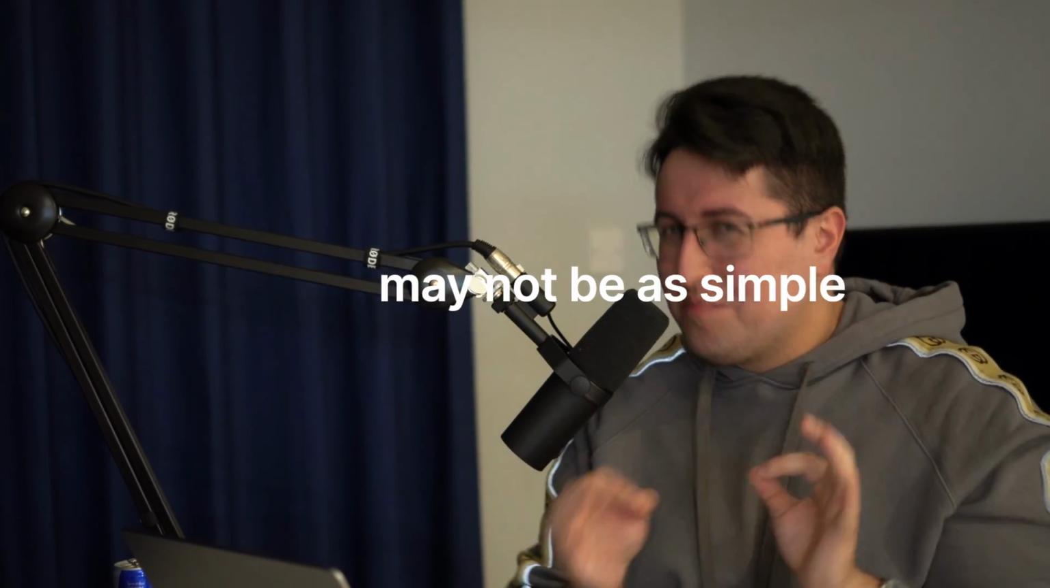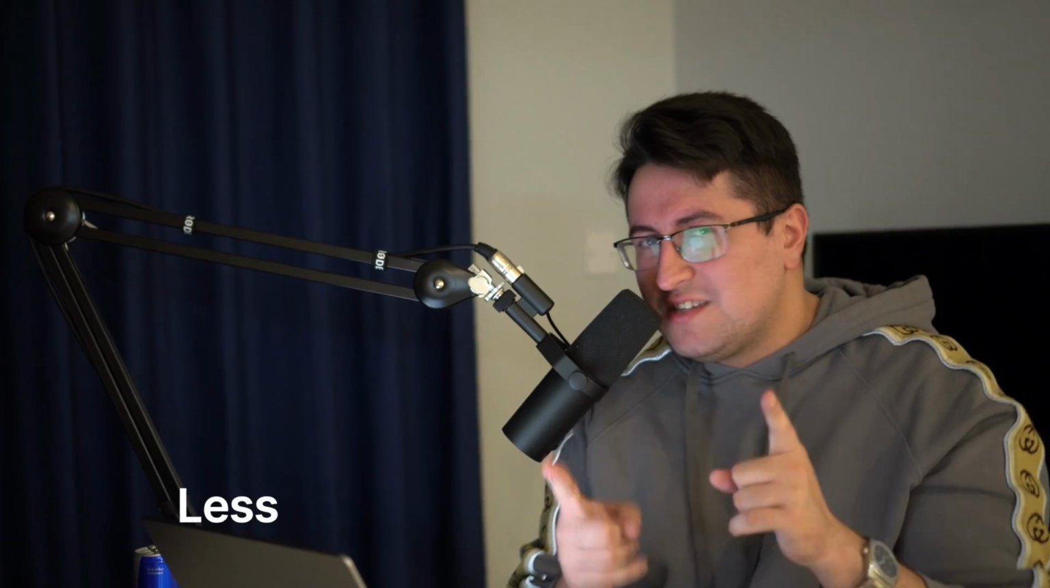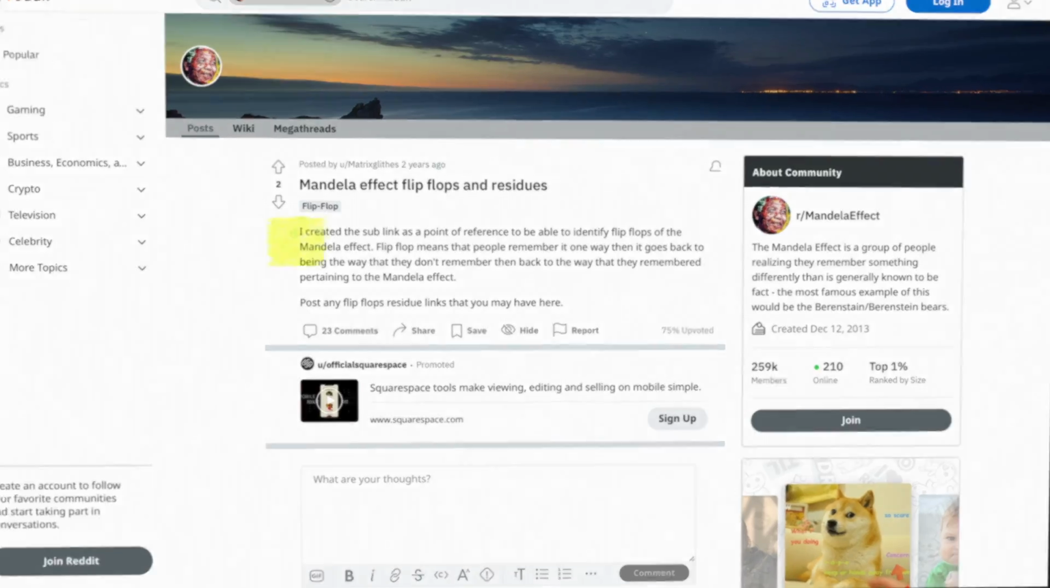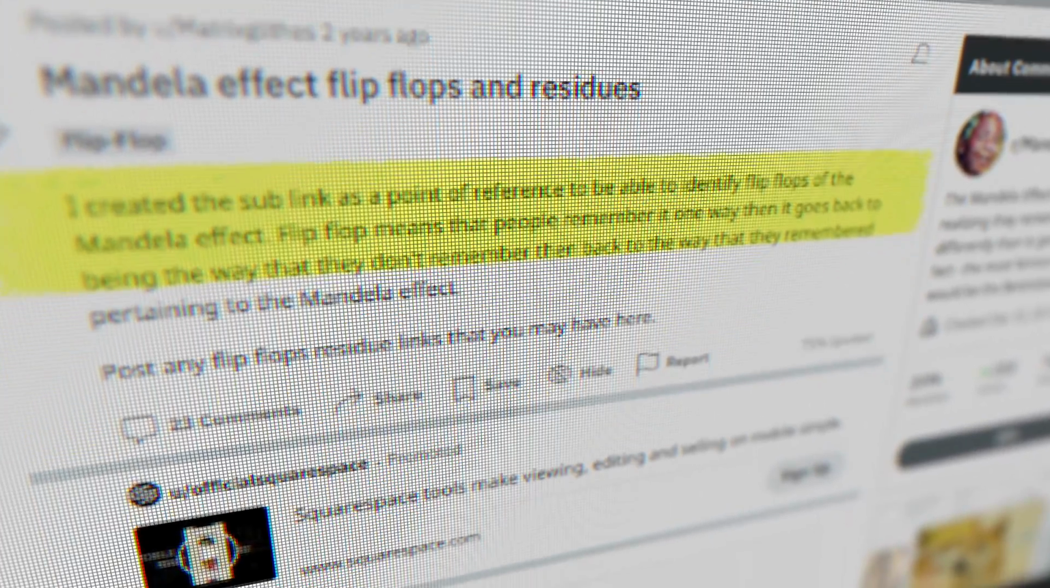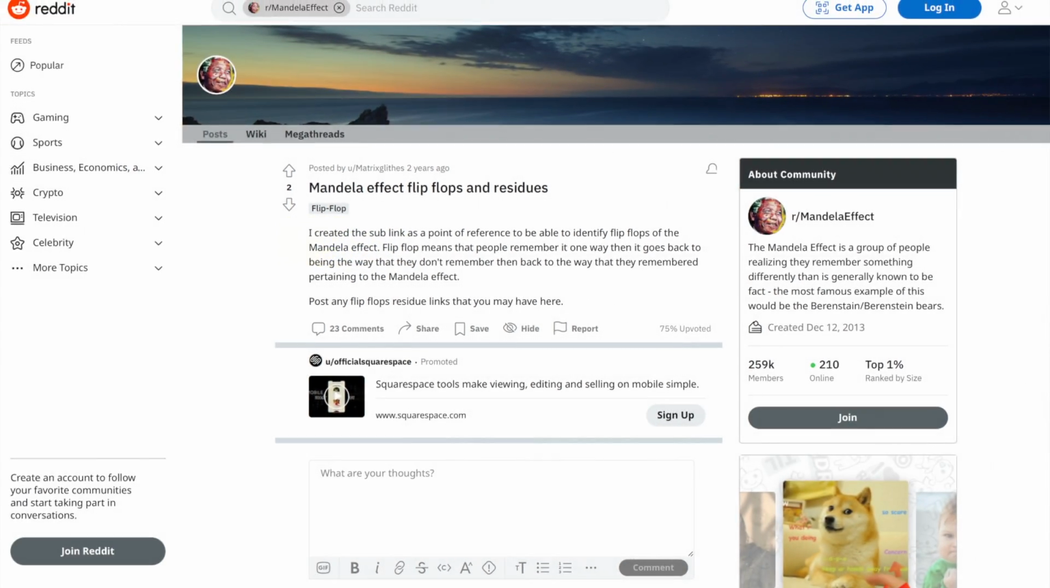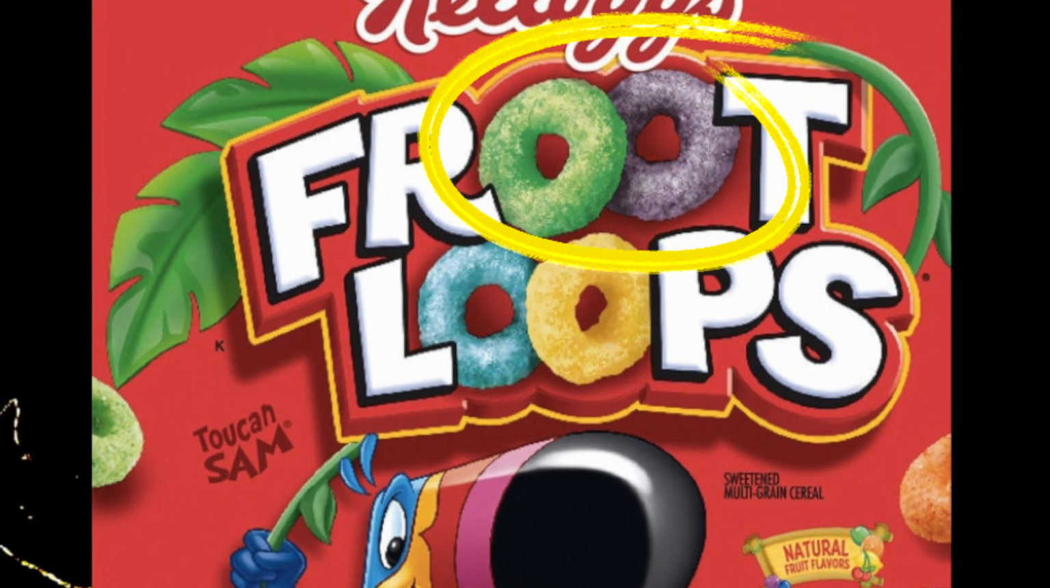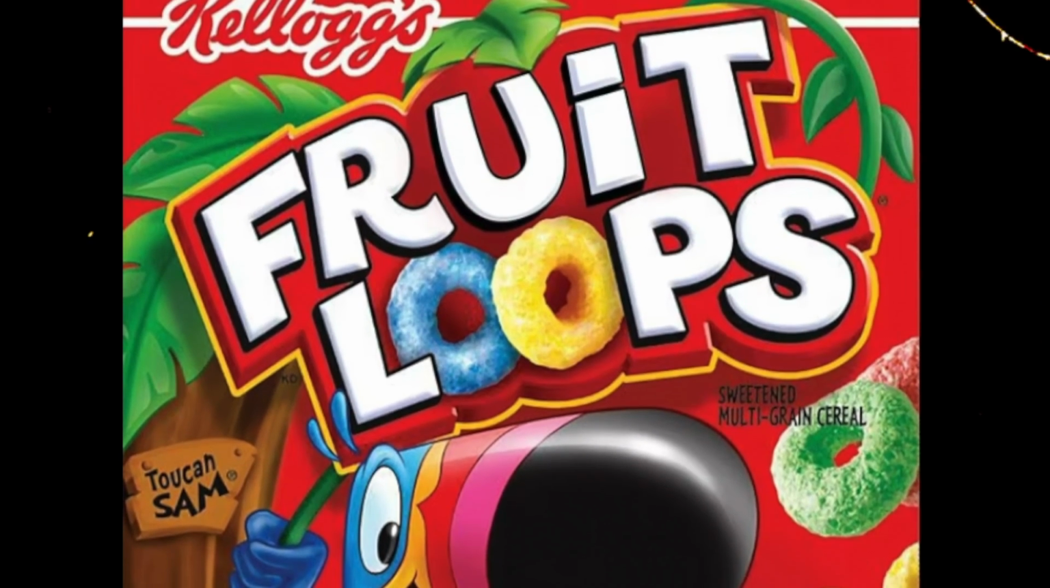However, things may not be as simple as just bad memory. Whilst many people know about the Mandela effect, fewer people know about flip-flops. And no, we're not talking about those flip-flops. Flip-flops in the Mandela effect community refer to events and things reverting back to how they were in their original form. One example which many people claim to have seen is the change of Fruit Loops cereal, which went from Froot Loops with two O's and fruit to Fruit Loops as a normal fruit, and then changed again to its original form.